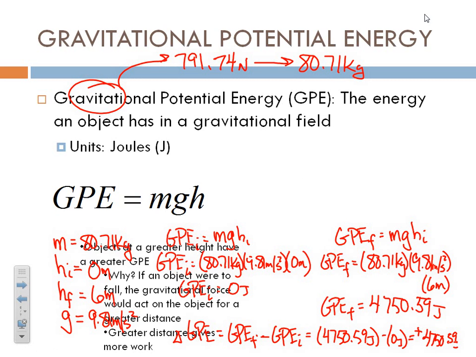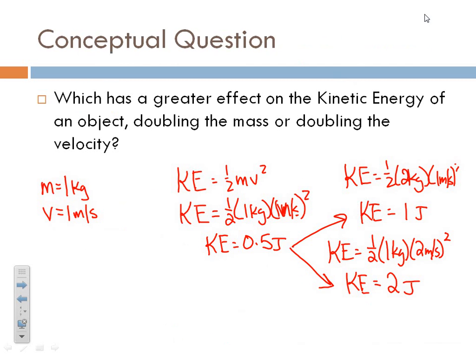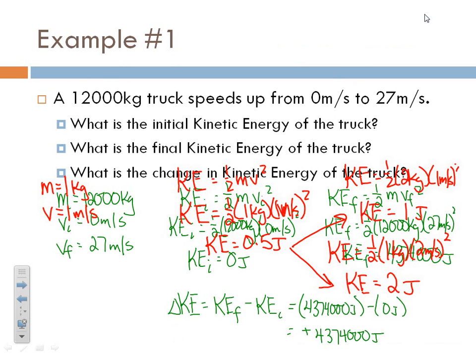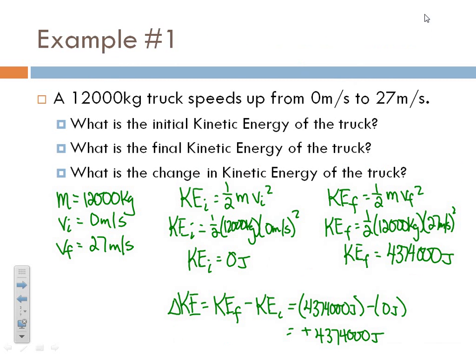When we look back here at the velocity changing, here we had 4 million more joules at the end than we did at the beginning. Where did that energy come from? That energy came from the force of the engine. Forces do work. Work is the transfer of energy. That's what causes changes in energy.